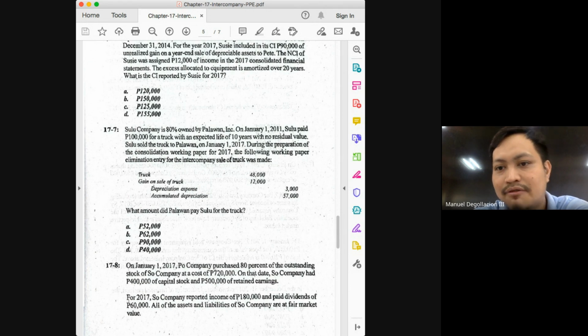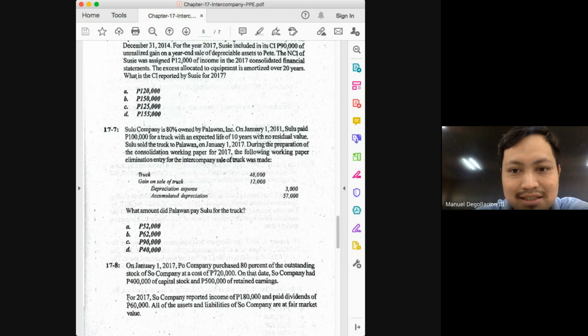With an expected life of 10 years with no residual value, that means our annual depreciation was 10,000, 100,000 divided by 10. But you'll see there, class, that there is a credit to depreciation expense in the amount of 3,000. And as you should know by now, class, it's very unusual for you to see a credit to your depreciation expense. So basically, the purpose of that entry is to reduce your depreciation expense.